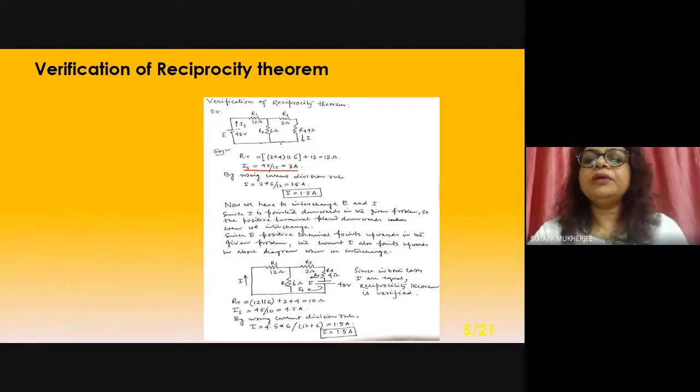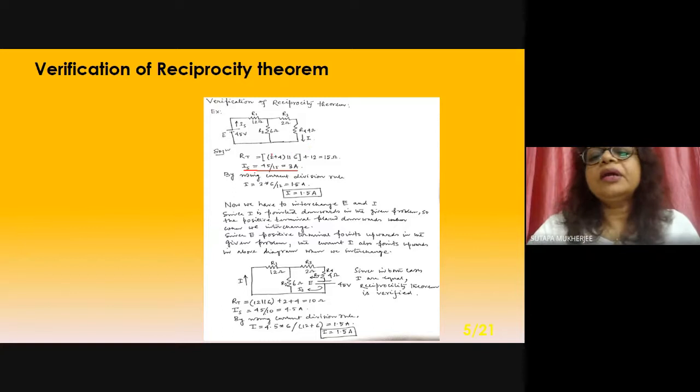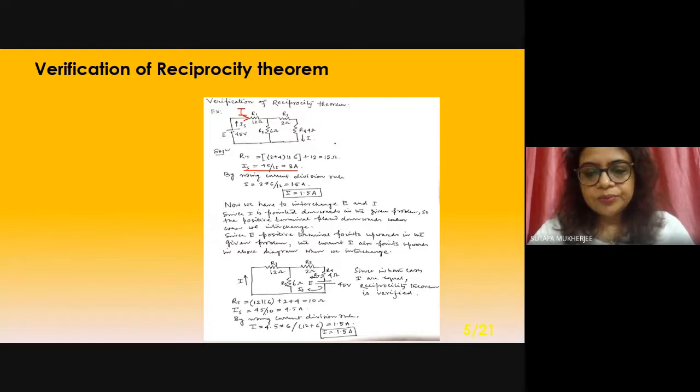Dikshit, can you explain what I have told right now? This is a very simple circuit. 45 volt source is there and 1, 2, 3, 4 resistances are there. So how can you get the current flowing through the circuit? You have to determine the value of I. How can you do it? Dikshit, are you able to explain it? Yes or no?